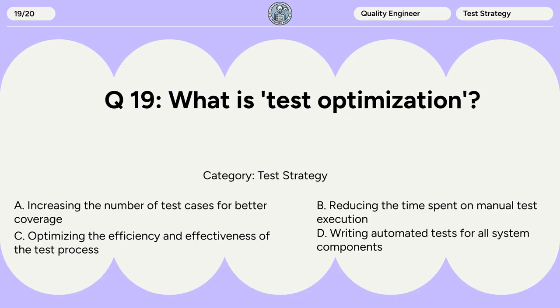Question 19. What is test optimization? A. Increasing the number of test cases for better coverage. B. Reducing the time spent on manual test execution. C. Optimizing the efficiency and effectiveness of the test process. D. Writing automated tests for all system components.